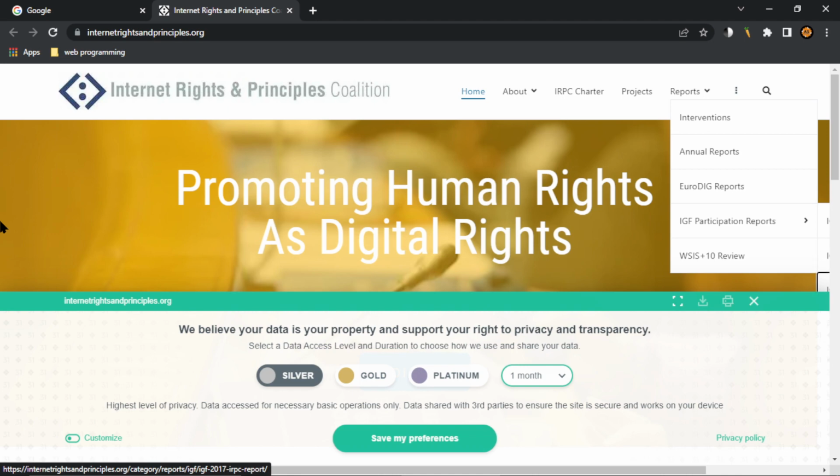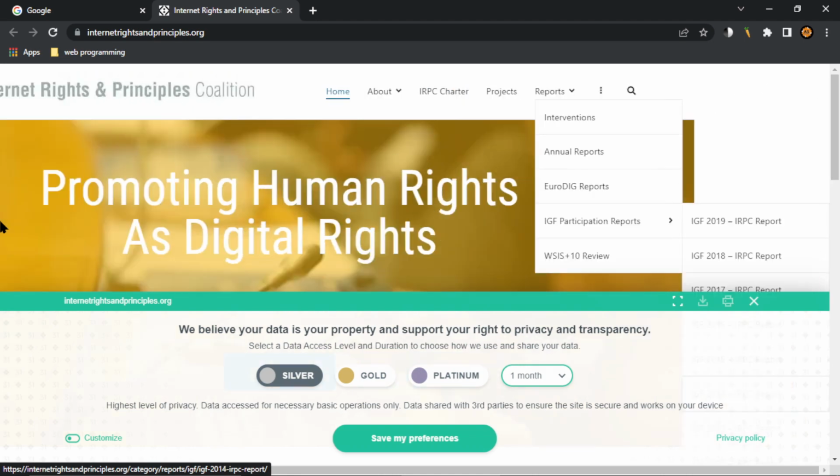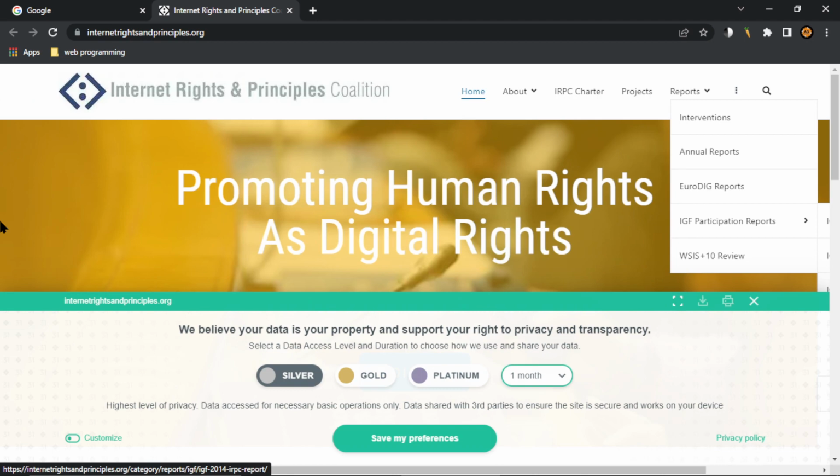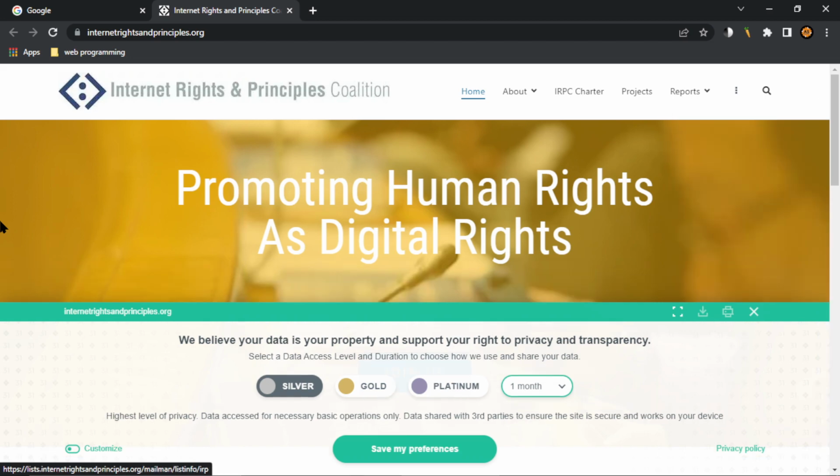IGF 2017 IRC link, IGF 2016 link, IGF 2013. Main landmark. Promoting human rights as digital rights, heading level 2. Okay, here is the content. Heading level 2 is digital rights. Home of the Charter of Human Rights and Principles for the Internet. Button, join us. Okay, right now this is fine, no problem.